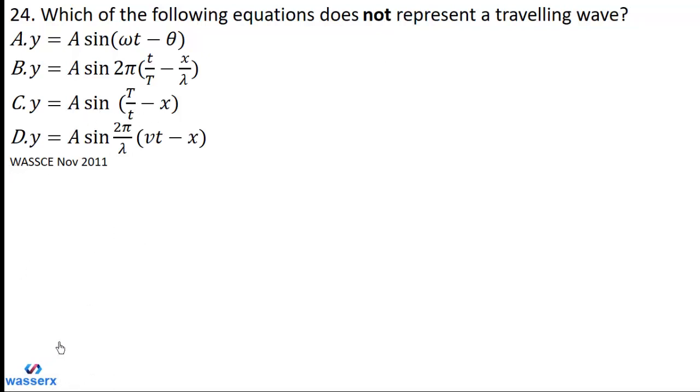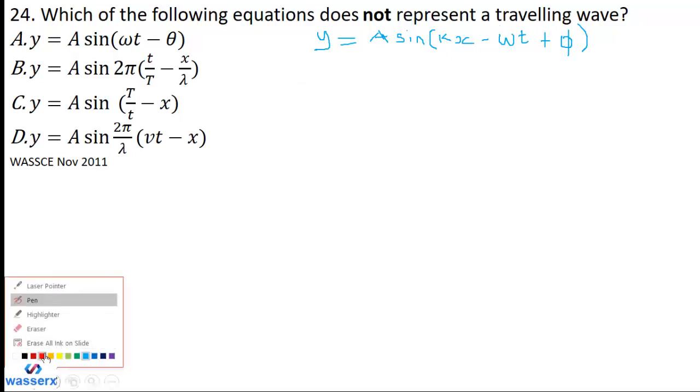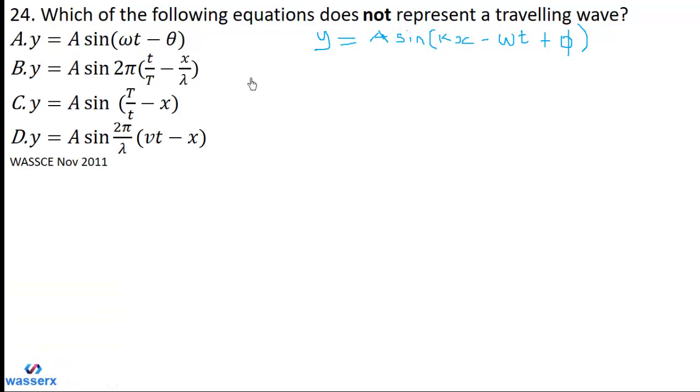Like we saw, the general equation of the traveling wave is given by y is equal to A sine of kx minus omega t plus phi. So we need to compare all of these equations to the general one.